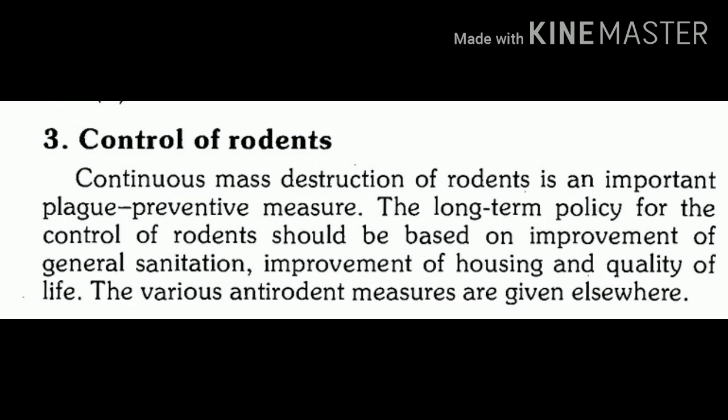Then we can use rodenticides, which include zinc phosphide, barium carbonate, or we can use anticoagulants like warfarin, coumarin, etc. These are anticoagulant rodenticides. The most important activity for rodents is fumigation. Fumigation can be done by using specific equipment known as cyanogas foot pump, where cyanogas is used for fumigation.